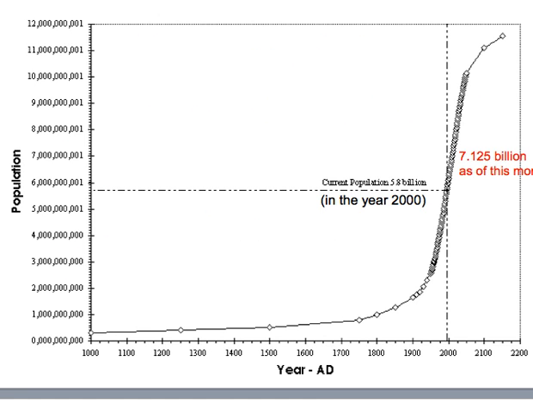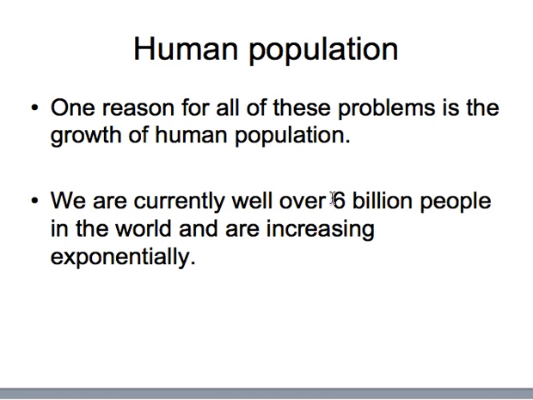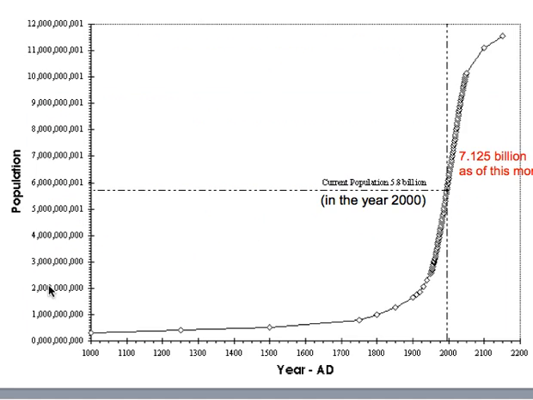As of this morning, I Googled what is the population of Earth, and it kind of got cut off right there. 7.125 billion people. So this chart, this original chart, you can see here are the years at the bottom. When this chart was put together, it was the year 1999 into 2000, and Earth was at 5.8 billion people. When I made these slides, probably 6 or 7 years ago, is when I looked up, there was now 6 billion people. As of this morning, it is February 24th, 2016, there are 7.125 billion people living on Earth. And that number is showing no signs of slowing down.